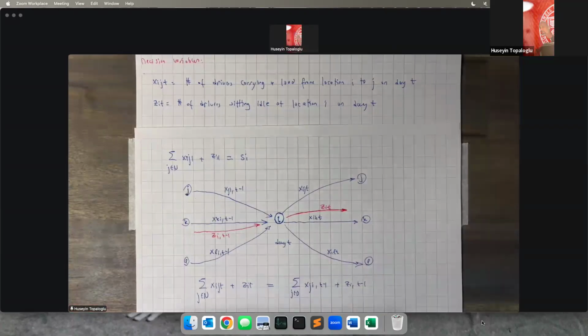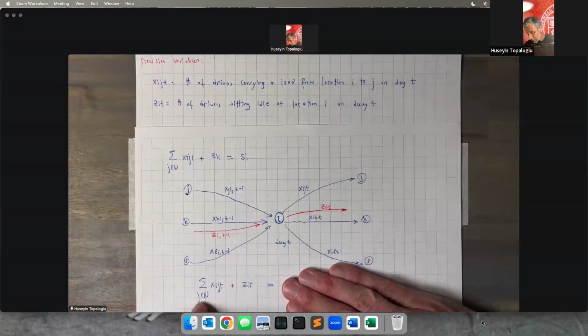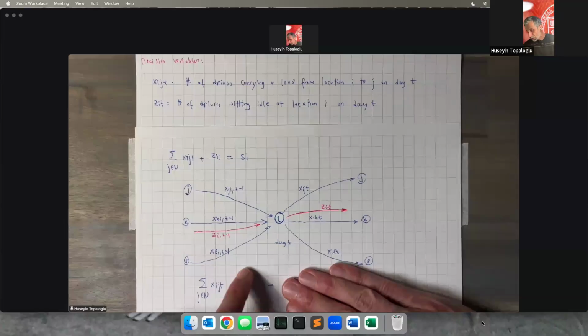Okay. So then this constraint that we wrote over here is saying the following. On the left-hand side, we have the total number of drivers carrying a load out of location i on day t plus the number of drivers sitting idle in location i on day t. This should be equal to the driver supply in location i at the beginning of day t.